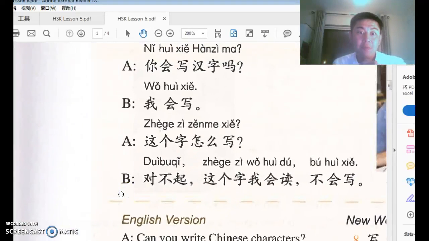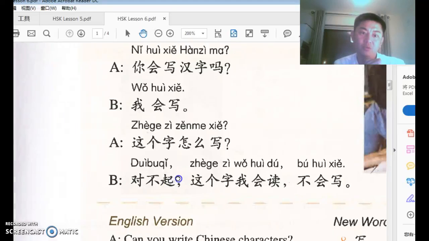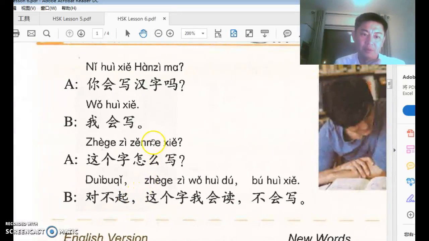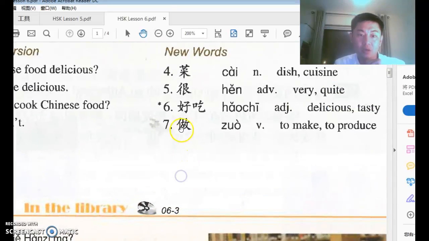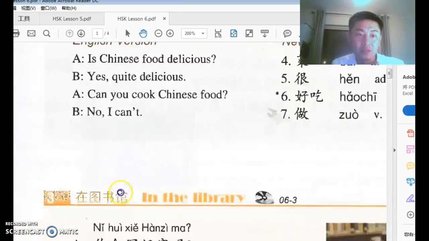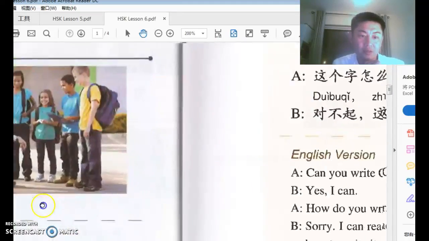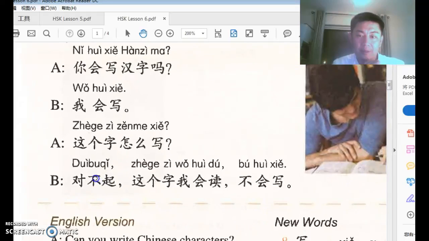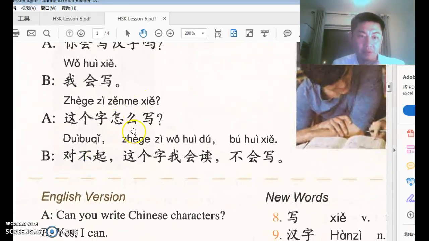For example, apple, 怎么说, right? How do you say apple? 苹果, right? That's apple, by the way. 怎么写, 怎么说, or 怎么做, how to do it. 怎么吃, how do you eat it, right? So remember this, 怎么 plus verb, how to do that.